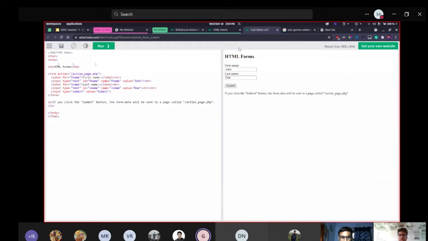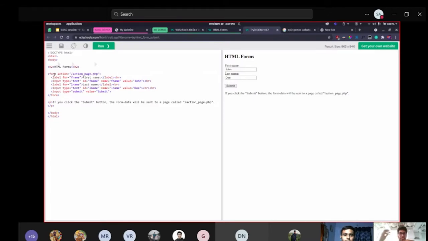So now forms. You might have seen login pages, like simple forms. So let's see now. This is a form. How do you do it? It's basically a tag called form. And in the form now, obviously,